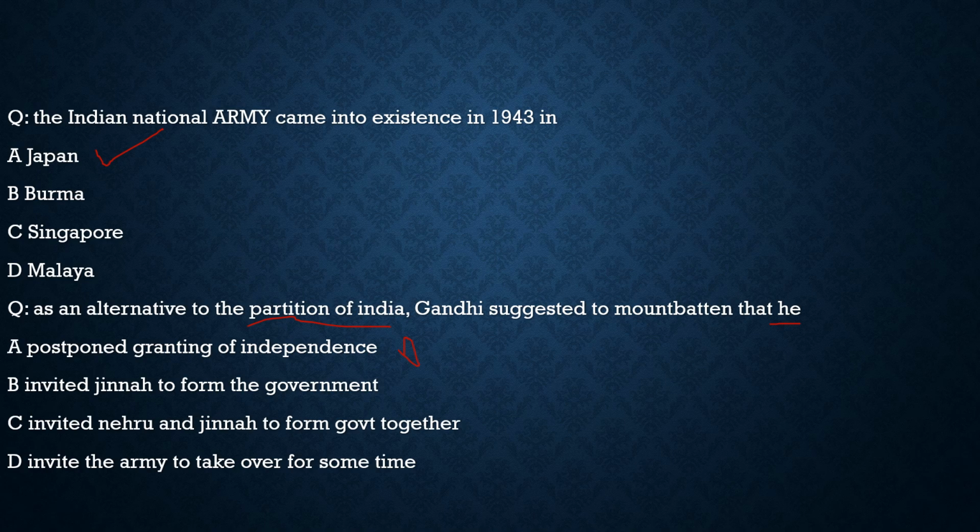Invite Jinnah for the government. 100% correct. So with respect to this question, the correct statement is option B. Now let's have a look at the other statements too. Statement C, invited Nehru and Jinnah to form government. No. Invite the army to take over for some time. No, totally incorrect. So with respect to this question, the correct statement is option A.